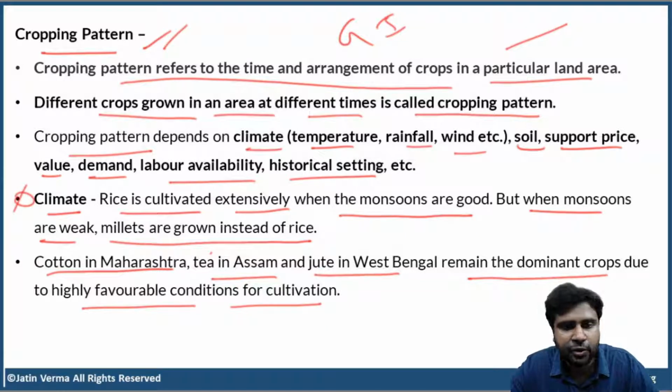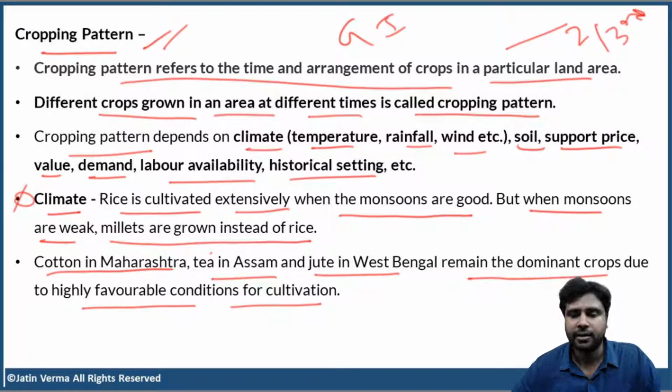I cannot go and cultivate rice in a desert region. It's absolutely not possible unless I have very good irrigation facilities. So, climate plays a very important role, especially because two-thirds or the vast majority of the total arable land in India is rain fed. It depends on the monsoons. Clear, right?